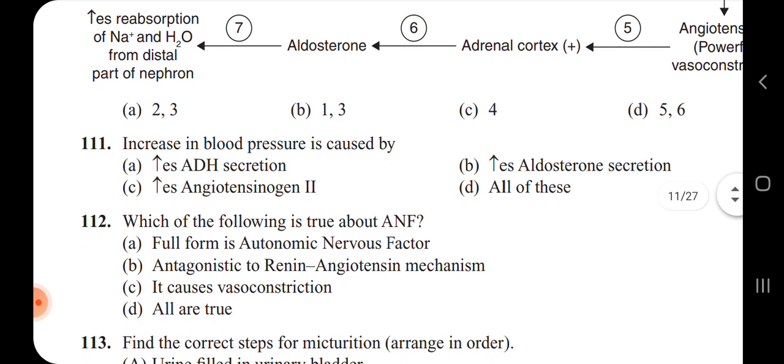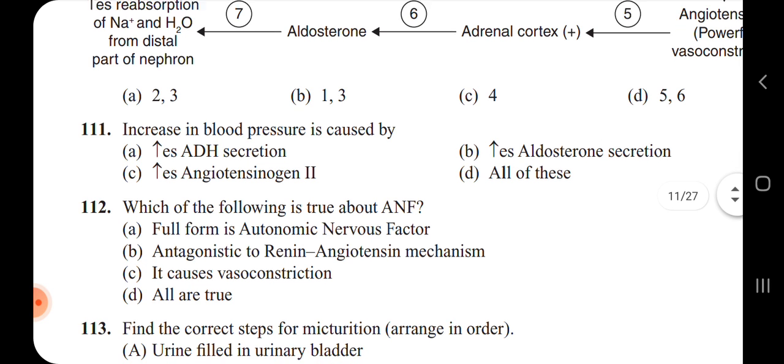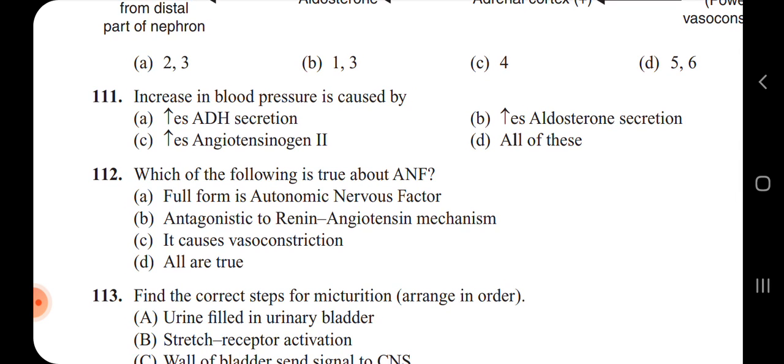Question 111, increase in blood pressure is caused by. So the increase in the blood pressure is caused by increase in antidiuretic hormone secretion, increase in aldosterone secretion, increase in the angiotensin 2. Hence all of these is the answer. When the blood pressure is going to increase, the heartbeat is going to increase. The pressure is more.